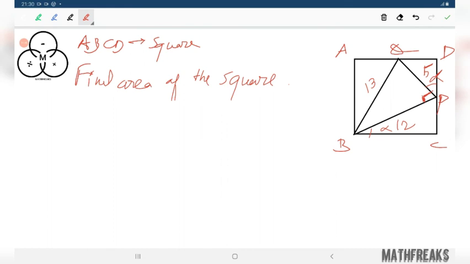Cos alpha, sin alpha, add them, find out the value. This was just a hint. Hint we have already given. Whatever hint we can give, we have given in the diagram.